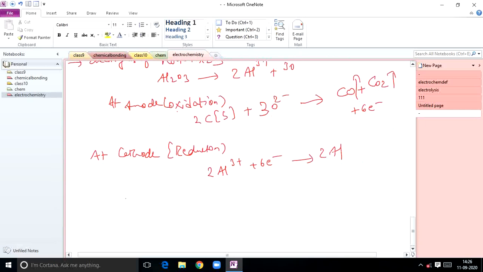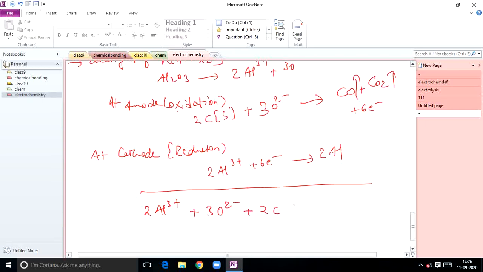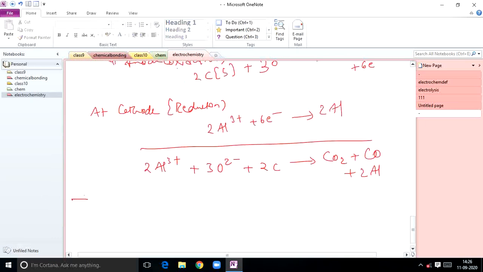Now the final net reaction, if you write the net reaction, what will it be? 2Al3+ plus 3O2- plus 2 carbon. From where is this carbon? It is the electrode. Carbon dioxide plus carbon monoxide plus 2Al. So this is the overall order of the redox reaction. Okay students, so next if I take